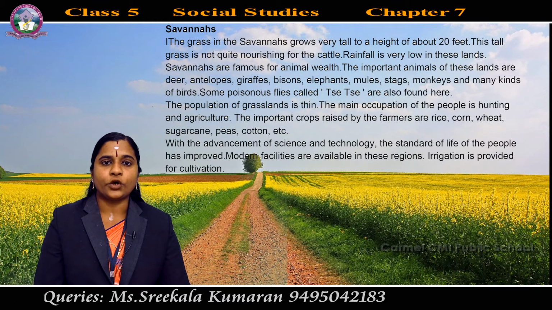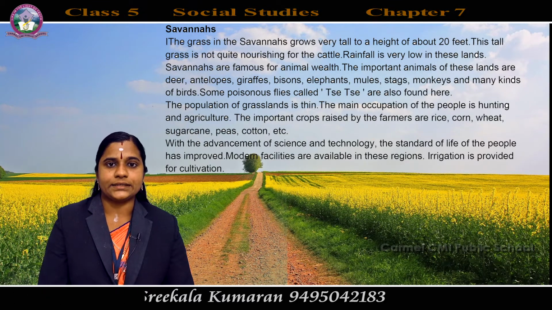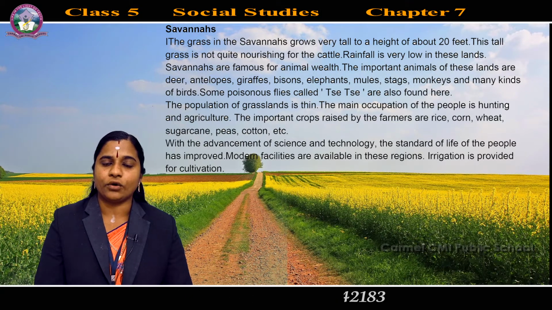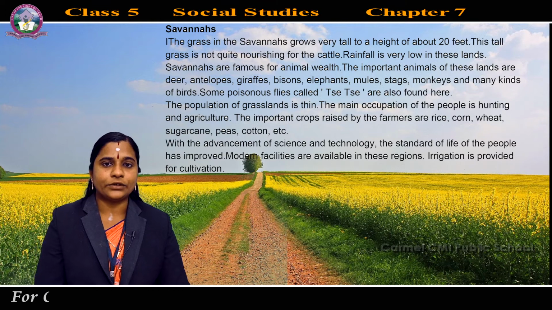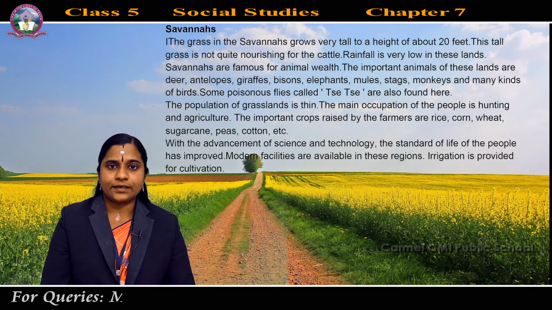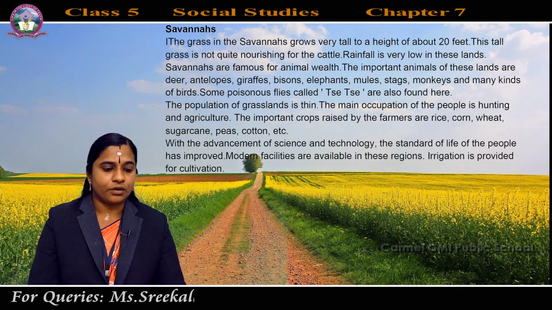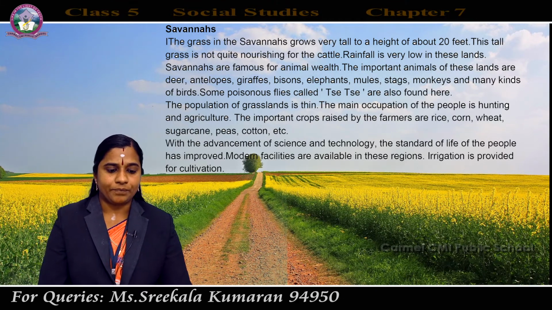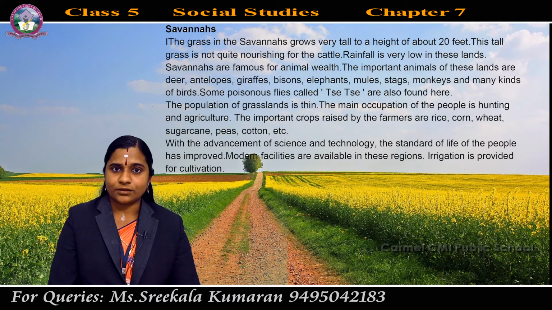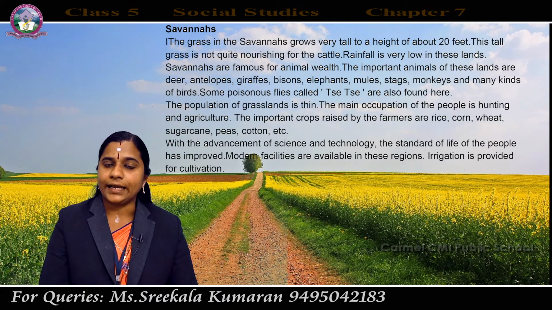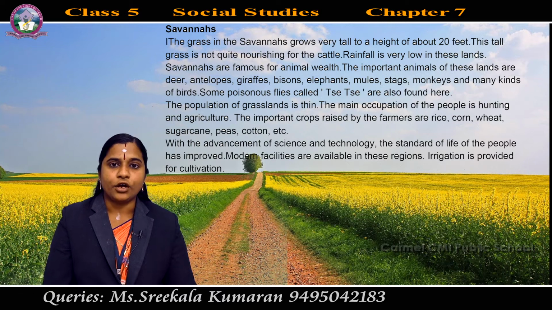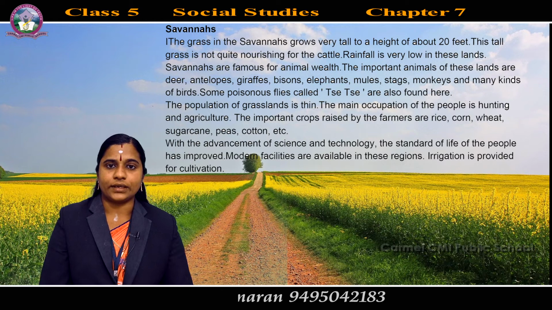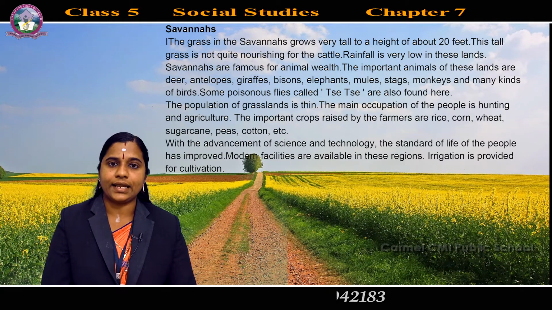And the important crops raised by the farmers are rice, corn, wheat, sugarcane, peas, cotton, etc. Which are the important crops of the savanna region? Rice, corn, wheat, sugarcane, peas, cotton, etc. So the population is very less or thin, the occupation is hunting and agriculture, and the crops are rice, corn, wheat, sugarcane, peas, cotton, etc.